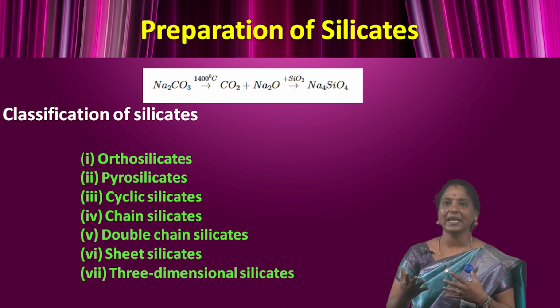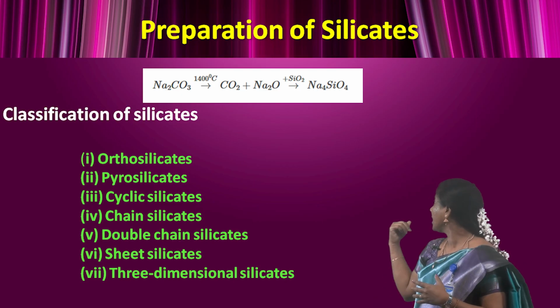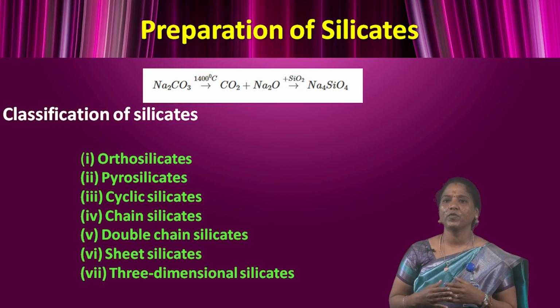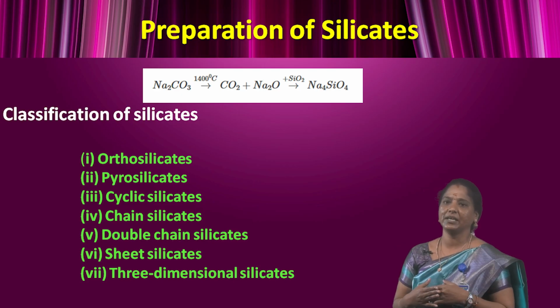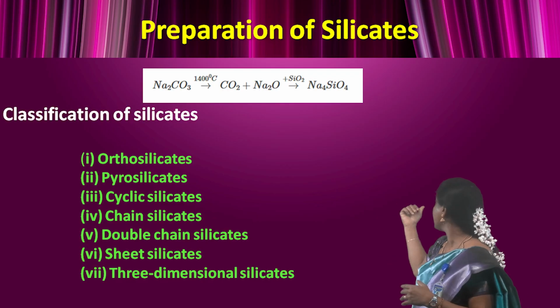First one, orthosilicate. Second one, pyrosilicate. Third one, cyclic silicate. And then fourth one, chain silicate. Fifth one, double chain silicate. Sixth one, sheet silicate. And then last one, 3-dimensional silicates.